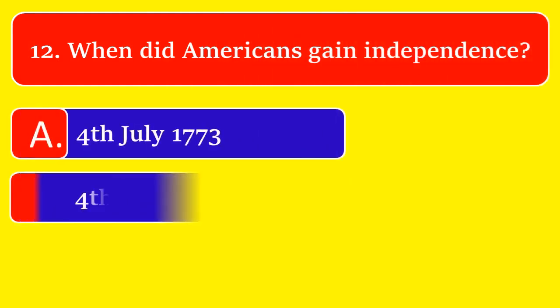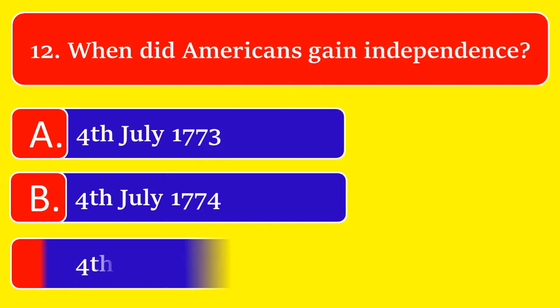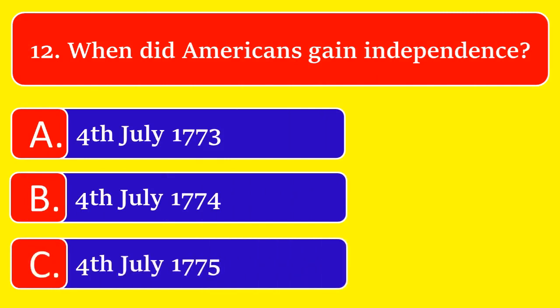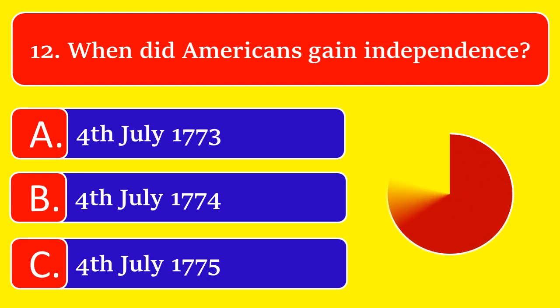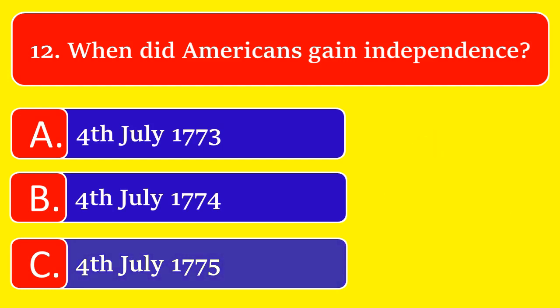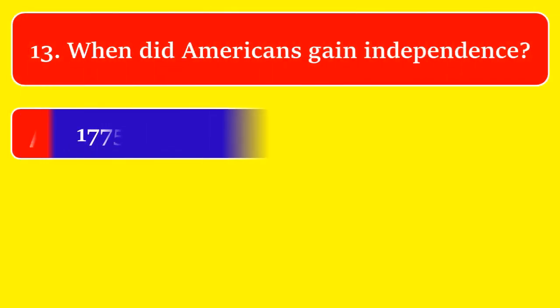When did the Americans gain independence? Option A, 4th July 1773, option B, 4th July 1774, or option C, 4th July 1775. The great answer is option C, 4th July 1775.